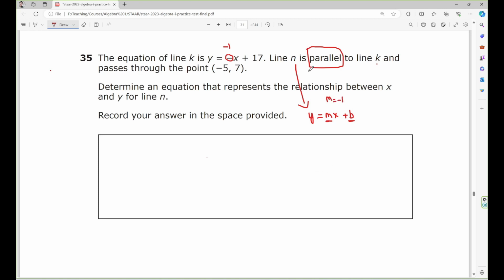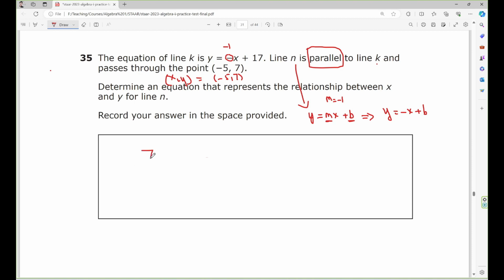Now, because line N passes through the point (-5, 7), I just substitute right here: y equals -x plus b. This means x equals -5, y equals 7.